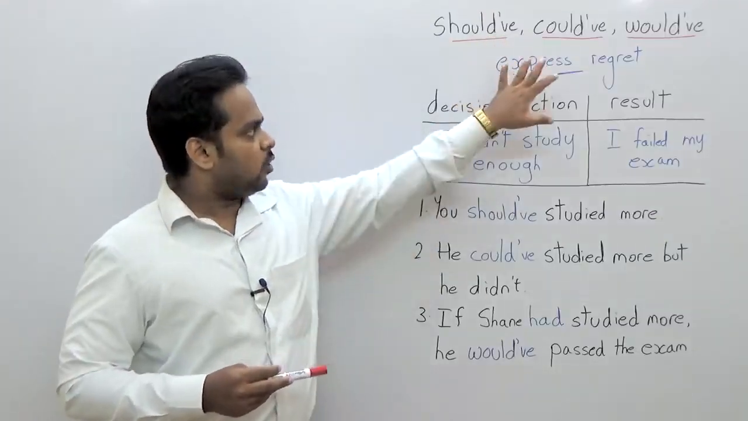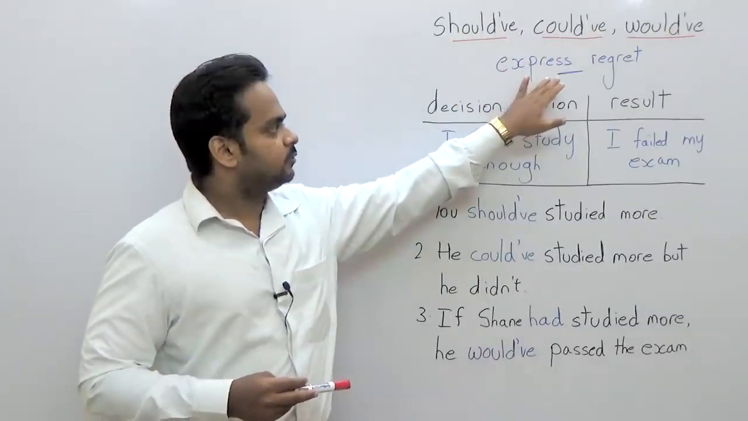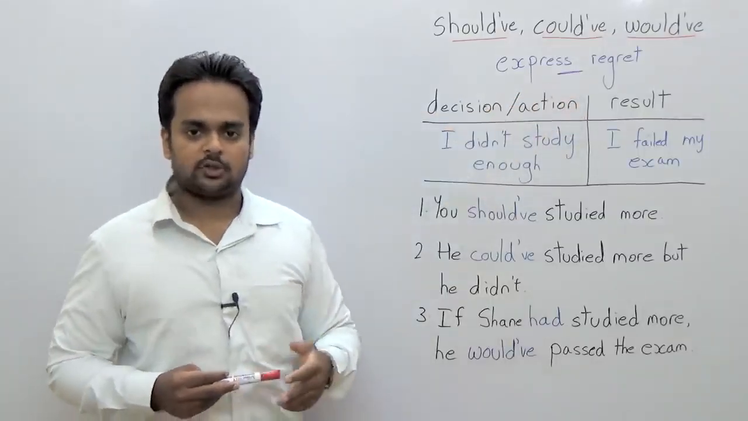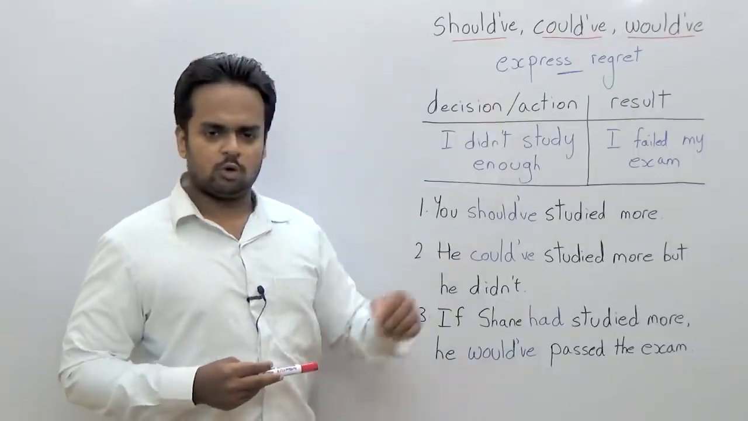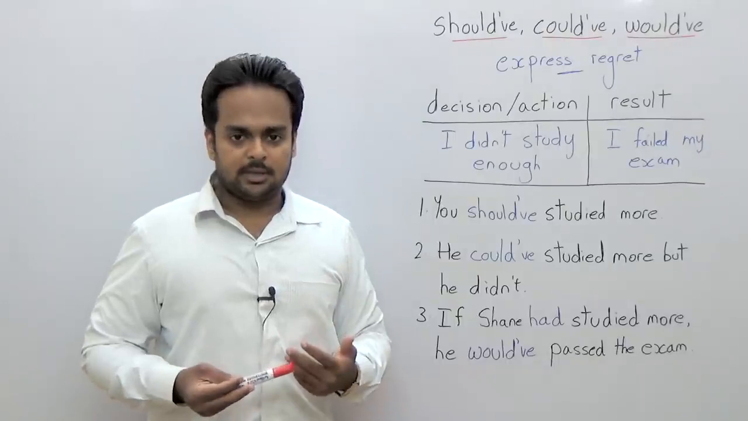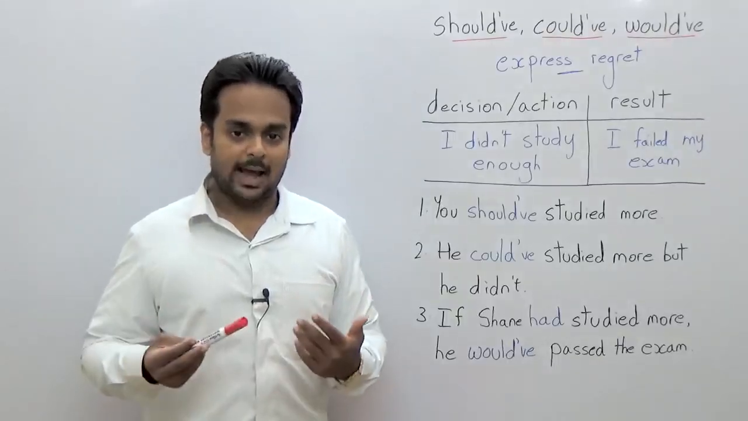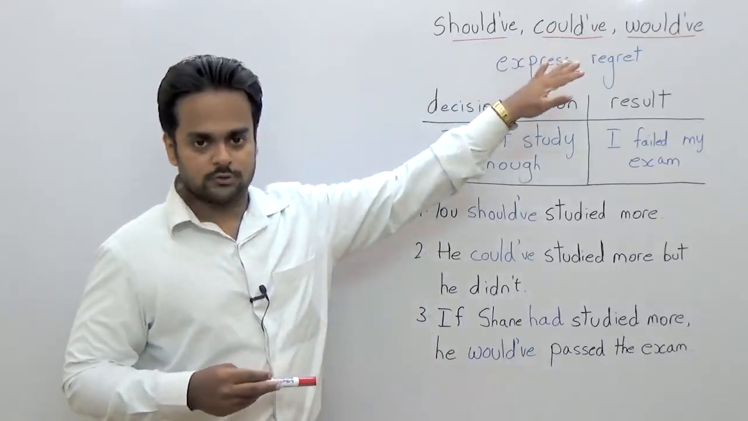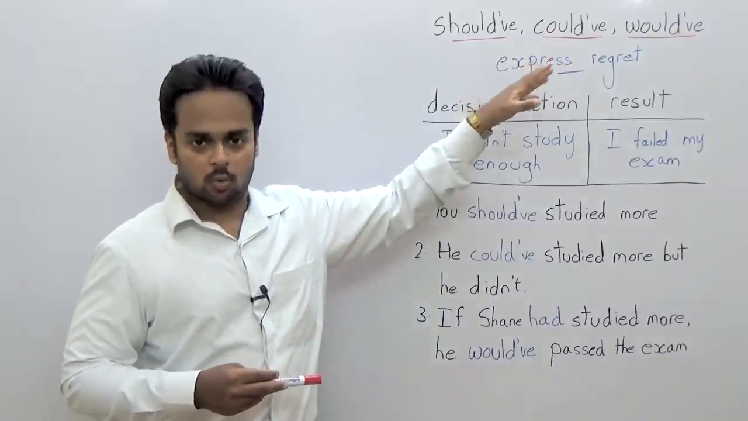Now, these are all used to express regret about past decisions or actions. So what does regret mean? Regret means that we're unhappy about a decision or an action in the past. And that is the function of these words. And all three of these are grammar words. Okay.